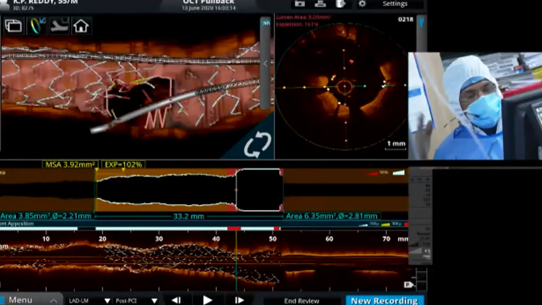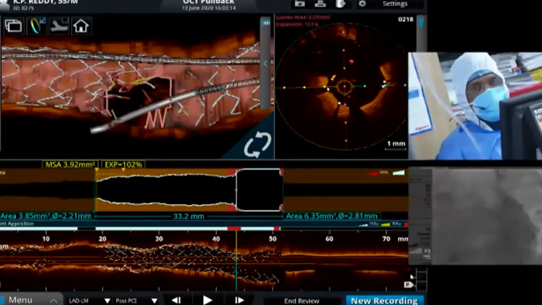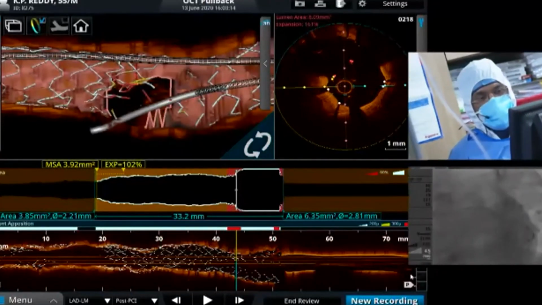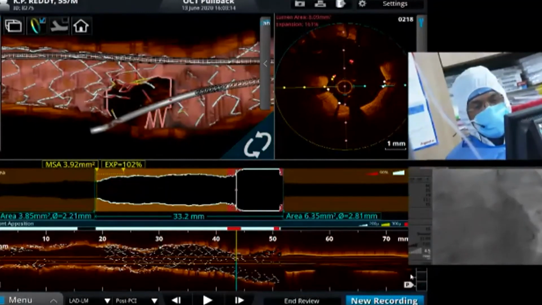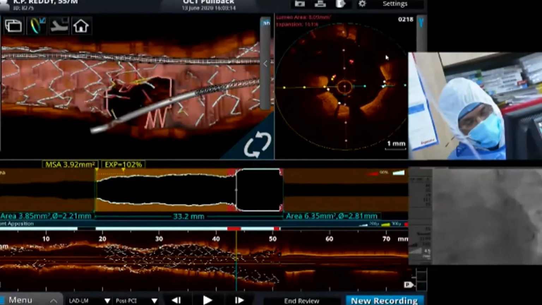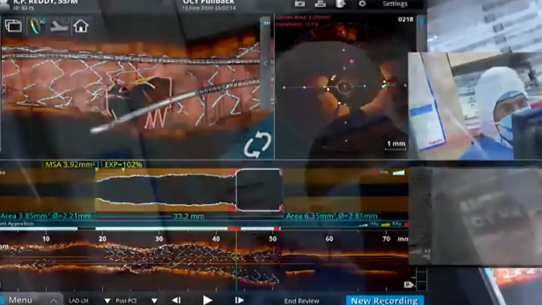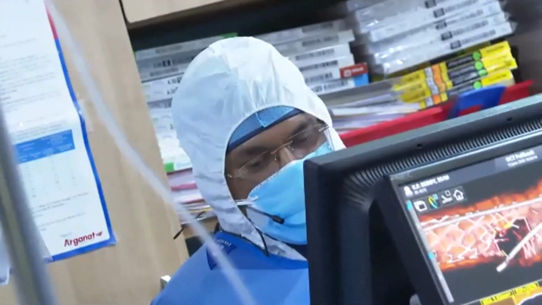Sridhar, I think you did a very good case, and in a short time too, and a very good demonstration of OCT. For want of time, we will have to leave you and go to the TAVR session. Thank you all of you for your cooperation. It's a very good case. Once again, congratulations. Thanks to Ramesh and Sushil and everybody else. Now, Ujjwal, can we go to the next session? Okay, bye. Thank you, Dr. Wonderful job. Thank you.